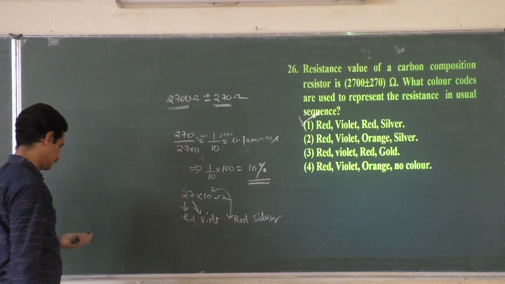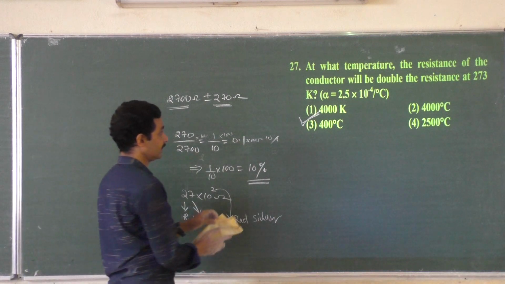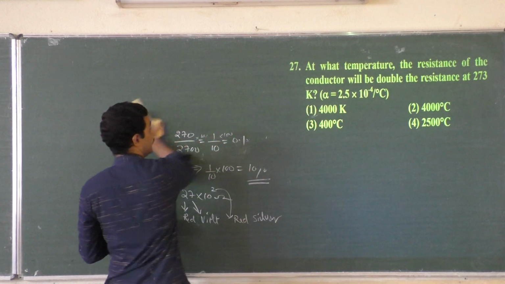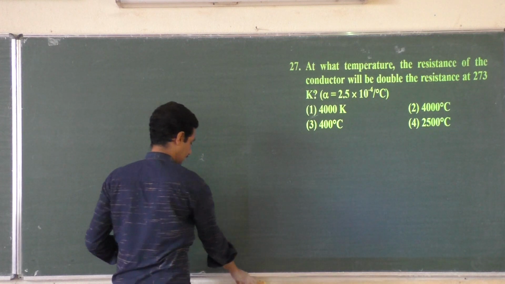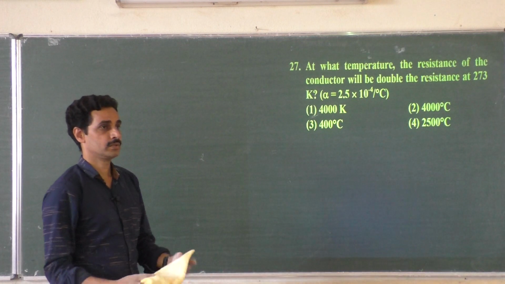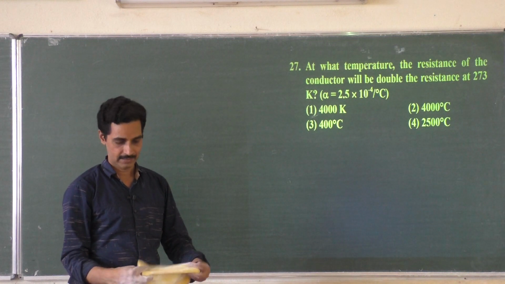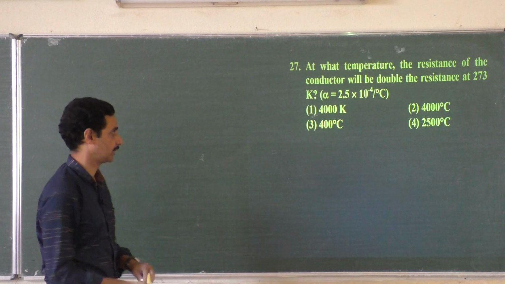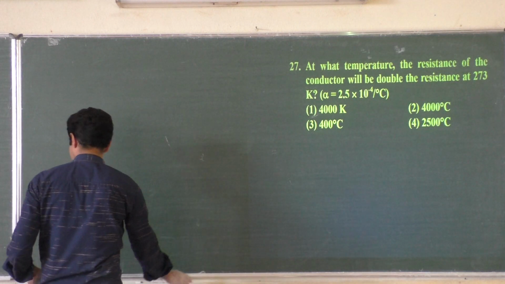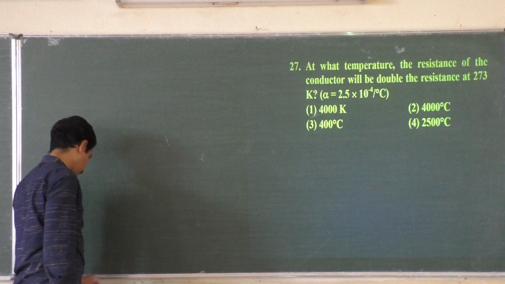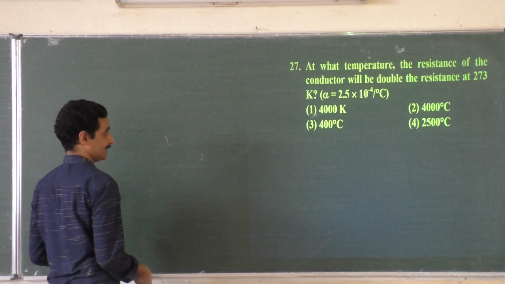Problem 27. At what temperature the resistance of a conductor will be double the resistance at 273 Kelvin? What is 273 Kelvin? 273 Kelvin minus 273 gives 0 degrees Celsius. So 0 degrees Celsius is 273 Kelvin. At what temperature resistance of a conductor will be double the resistance at 0 degrees Celsius?